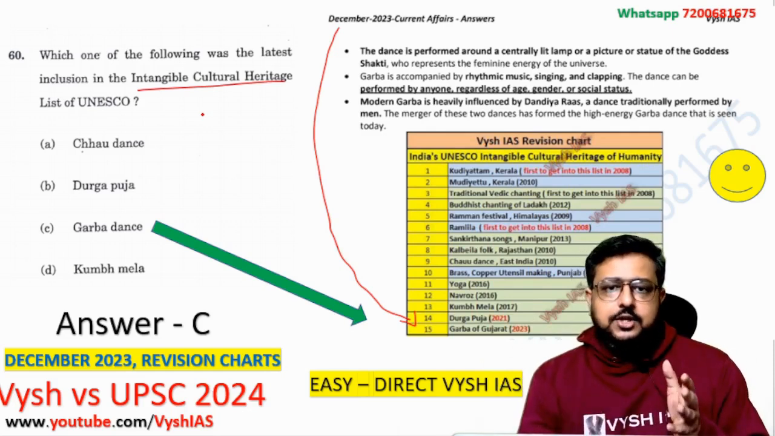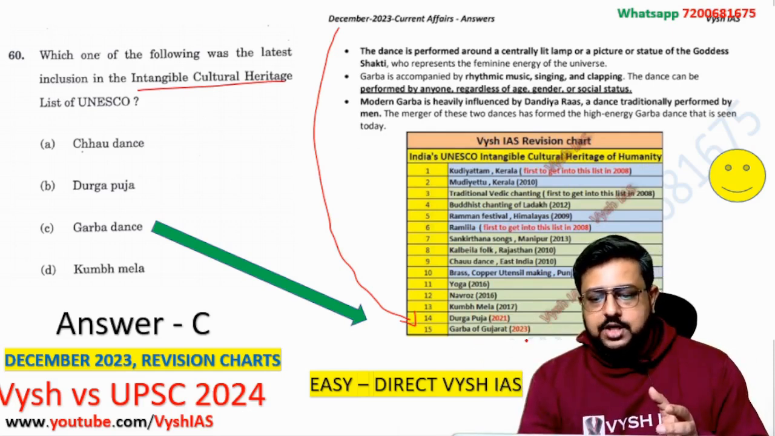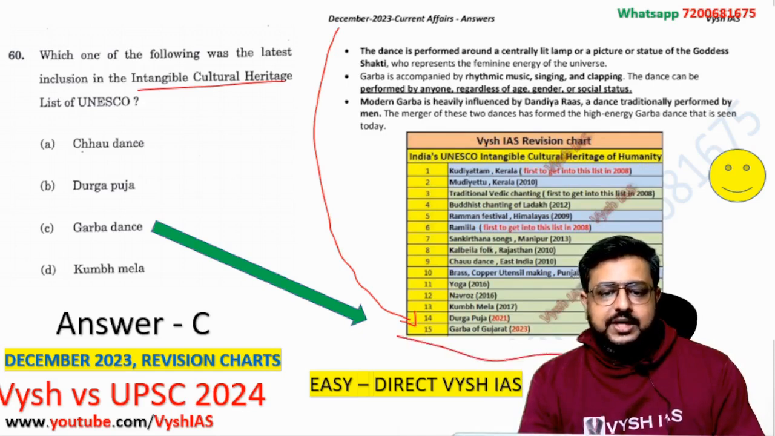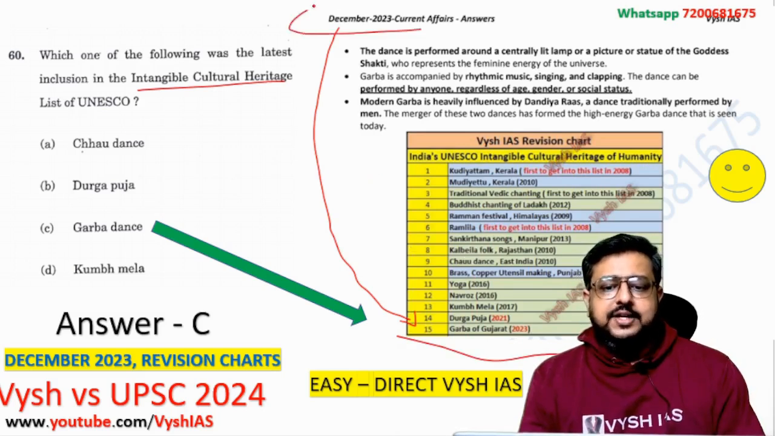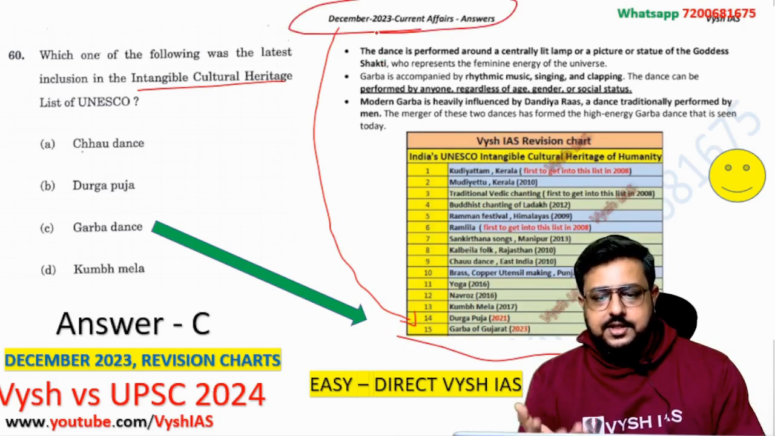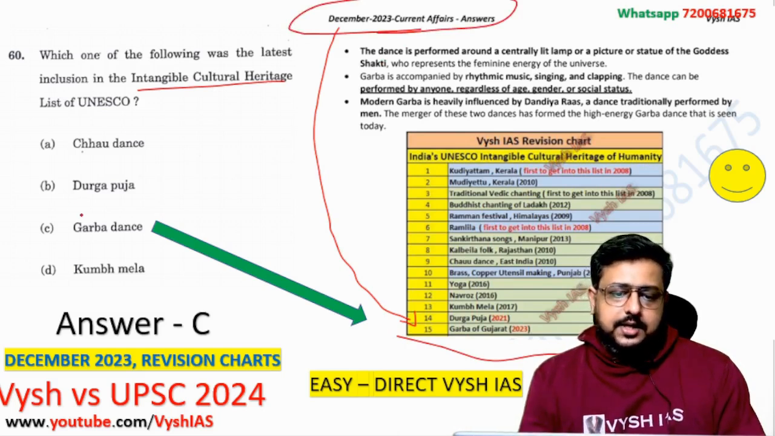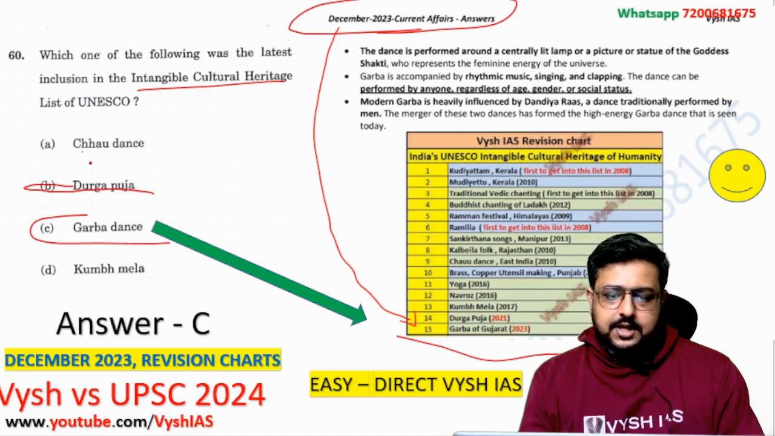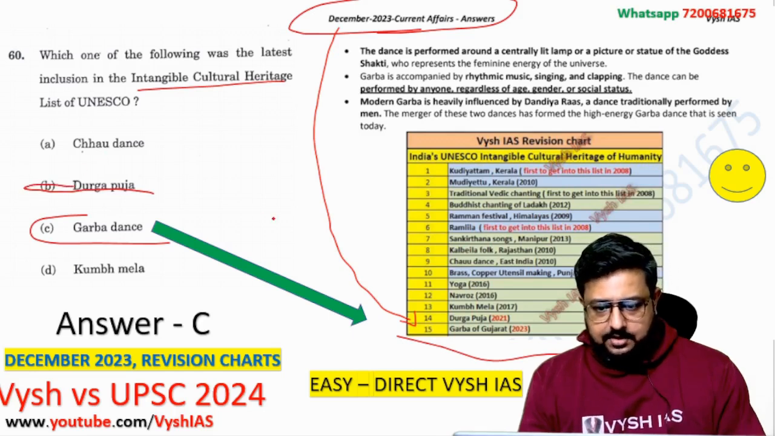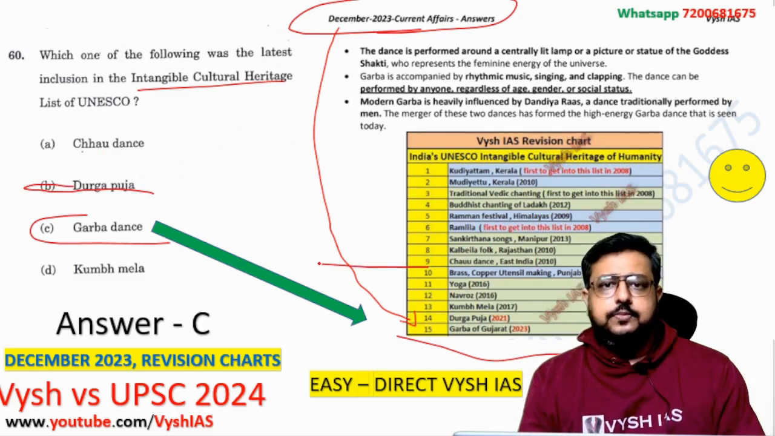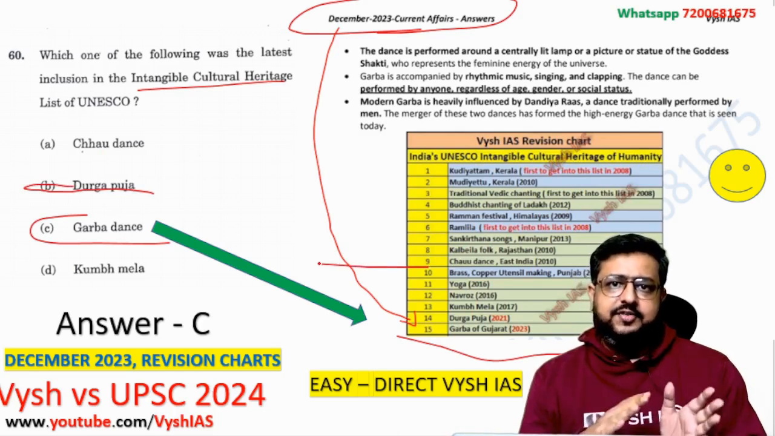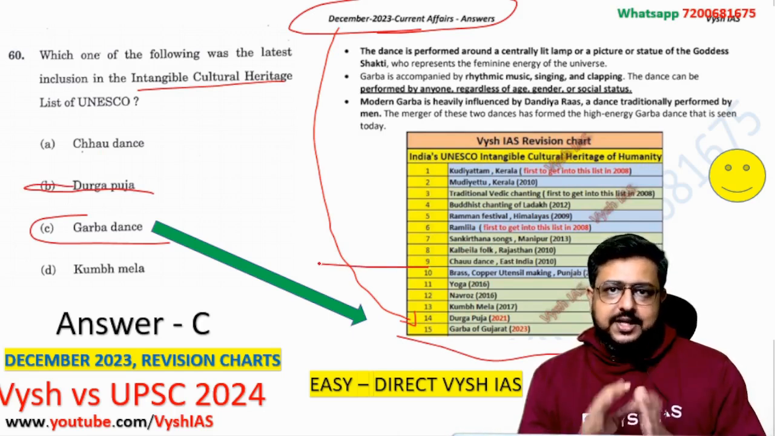So here in our revision chart also we kept on updating. Garba, Gujarat 2023. I told you to save my revision charts in your phone and keep revising till you enter the exam hall. So from that only it came. Anybody who covered current affairs of December 2023, it has come directly, Garba dance. Durga Puja was added the year before that, Kumbh Mela was added even 2 years before that, Chau dance I think has been there since 2010. So anything which is covered in current affairs or in the standard source will be there in Vysh test series.